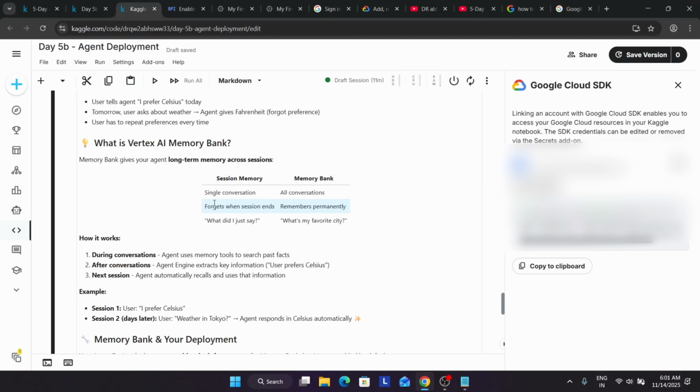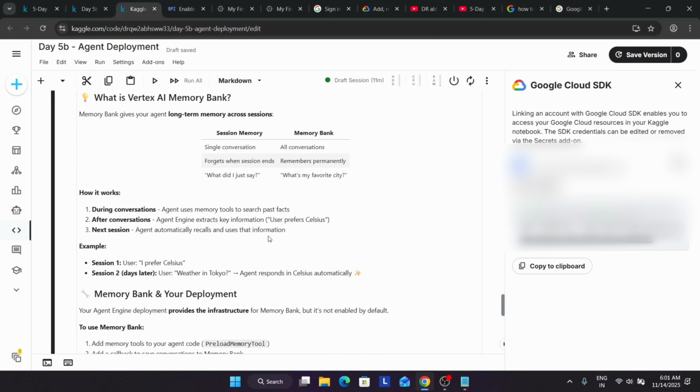If the session has expired, the agent will say, sorry, I did not remember, can you please repeat it again? Similarly, for memory bank, if you ask, what's my favorite city? It will respond if the data is already saved over here.